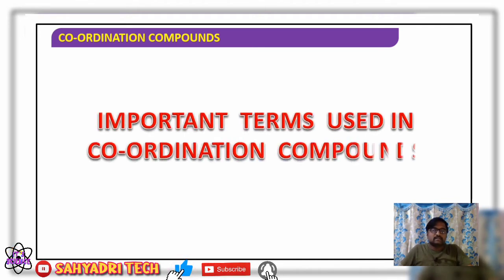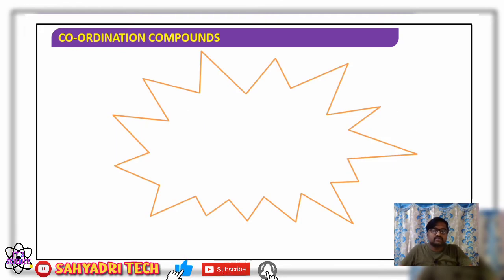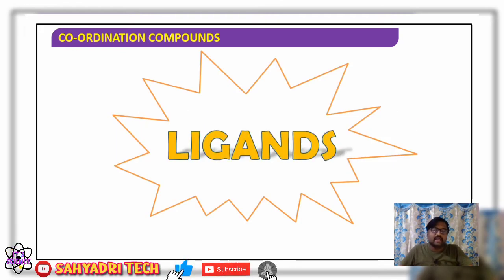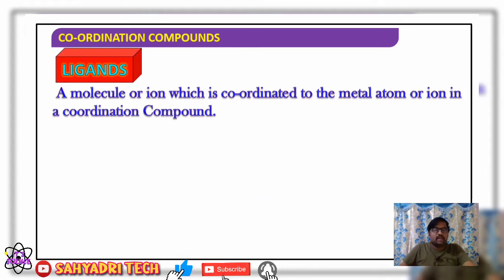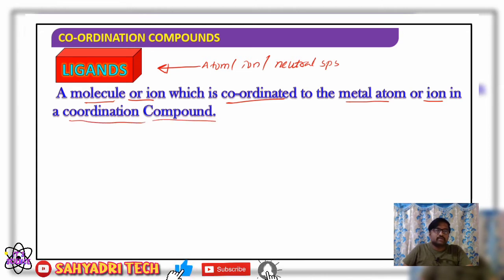One of the important terms used in this chapter is the ligand, or I can say ligands. What do we mean by ligand? It may be an atom, or it may be an ion, or any neutral species may act as a ligand. Therefore, in general, we say it may be a molecule or ion which is coordinated to the central metal atom or ion in a coordination compound.